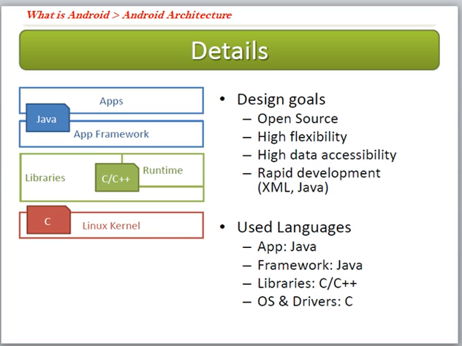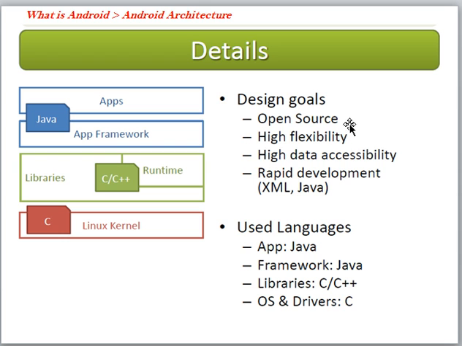Now the details. Here, see how Android works: the Linux kernel, and next the libraries, C frameworks and apps. In between these two there is a security layer for the applications. Here is the runtime based on C, C++ or Java, provided here, and this is the framework and this is the application. Only the combination of these four layers makes Android work.